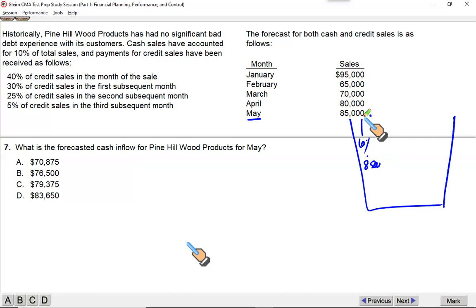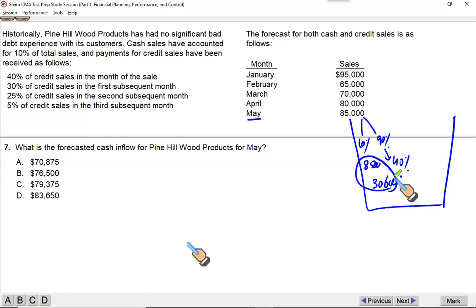If 10% is the cash sale, that means 90% would be the credit sale. Out of that 90% credit sale of May, we will collect 40% of it, because it says 40% of credit sales is collected in the month of sale. So May's 85,000, 90% would be the credit sale. Out of this credit sale, you will collect 40%. So if I calculate 85,000's 90%, and 40% of that, it will give me 30,600. Okay, so these are the two amounts related to May sales.